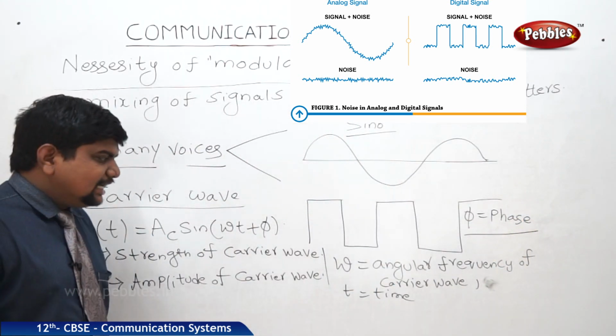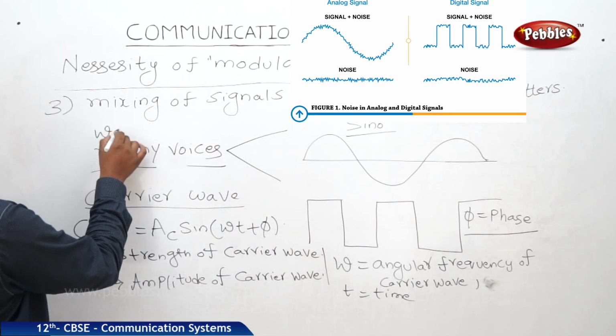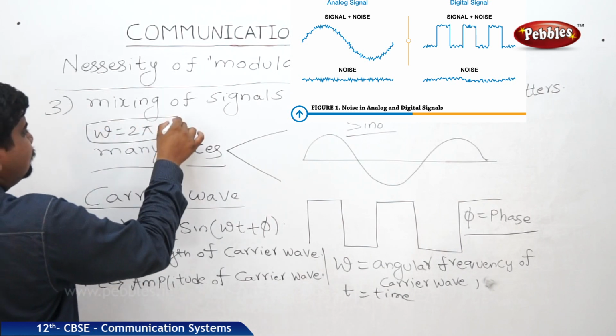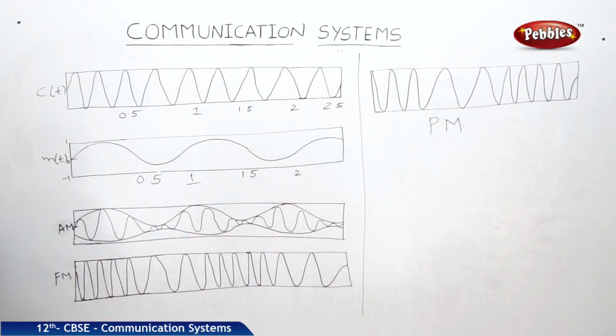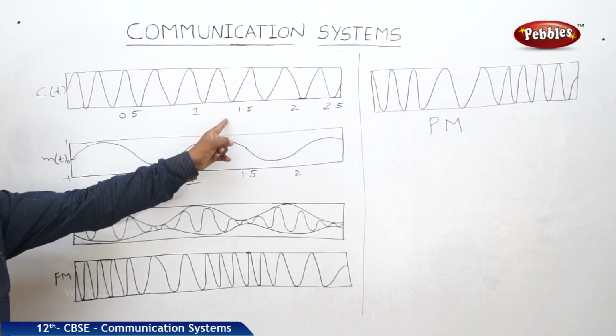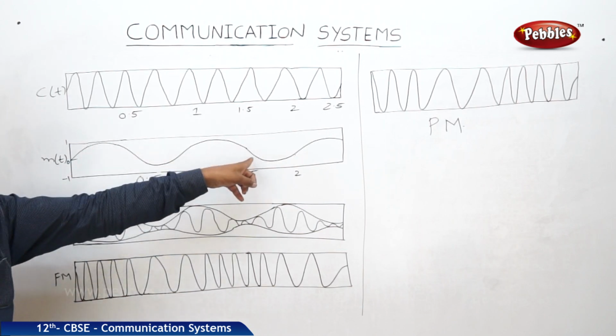So what is angular frequency? The angular frequency formula is ω = 2πν. Now these are the different modulated waves. This is the carrier wave. This is the modulated carrier wave.